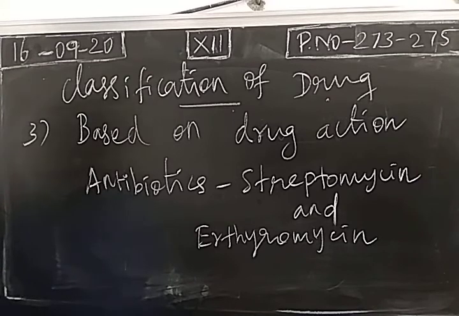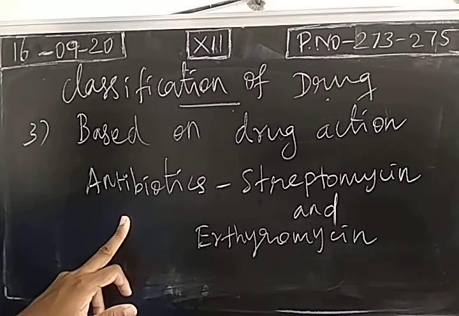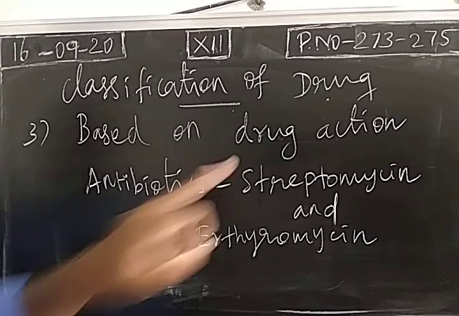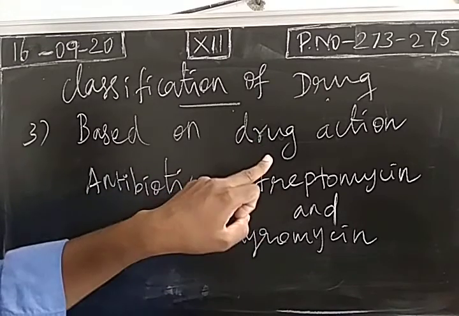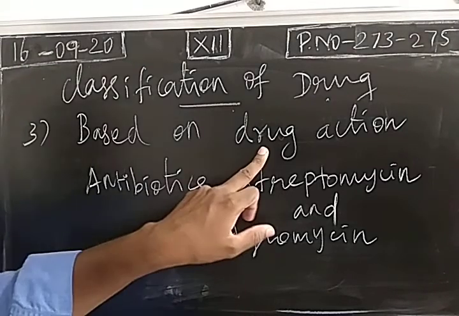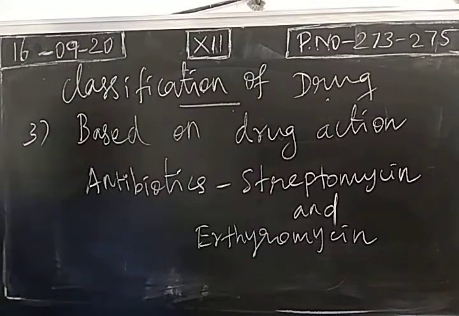We generally call these two antibiotics, but the mode of action of inhibiting protein synthesis will be different. Even though the pharmacological effect is same, both killing microorganism bacteria, the mode of action will be different. So this classification is built.